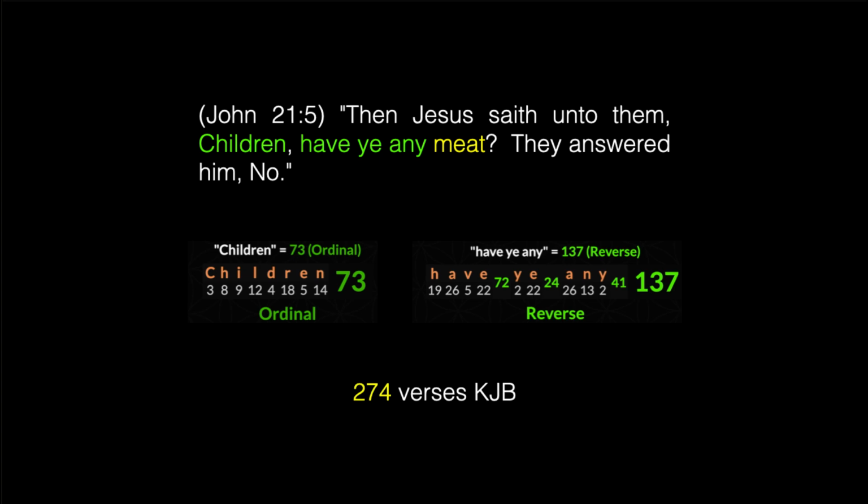John 21 verse 5. Then Jesus saith unto them, "Children, have ye any meat?" They answered him, "No." The word "children" has a value of 73, and the phrase "have ye any," using the reverse, is 137. And the word meat occurs in 274 verses of the King James Bible, 137 times 2.